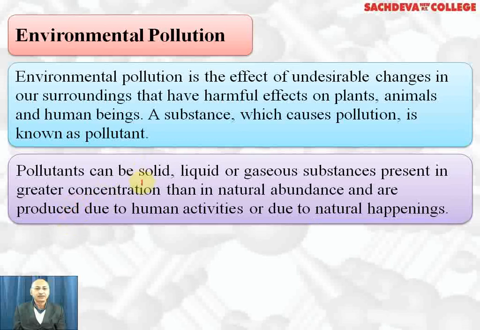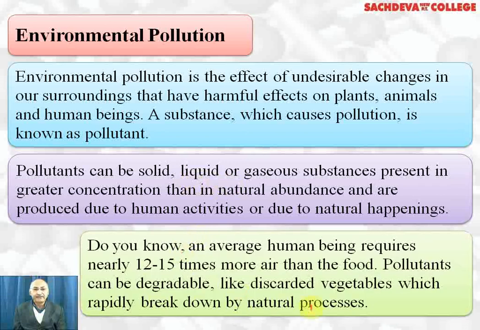For example, dust particles are solid, water vapors are there in the air which are liquid, and gaseous substances we have CO2, carbon monoxide, nitrogen dioxide, sulfur dioxide, etc. Do you know an average human being requires 10 to 12 times more air than food? That is, it is essential for our life.